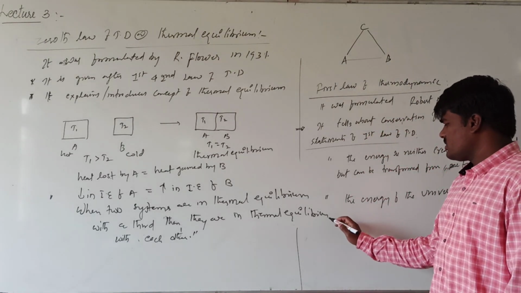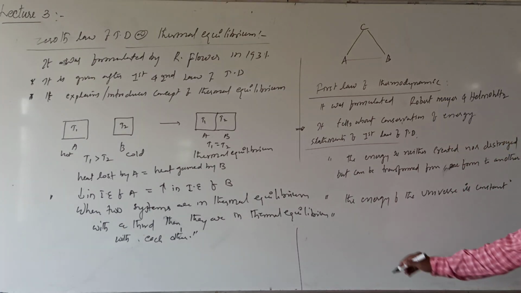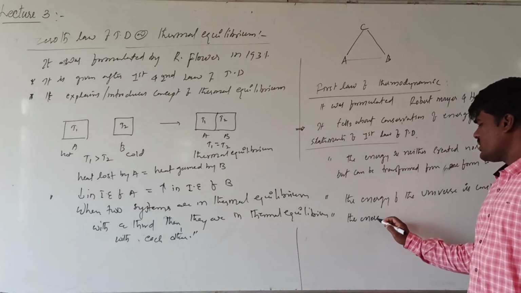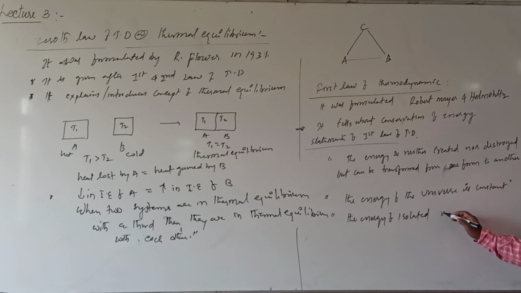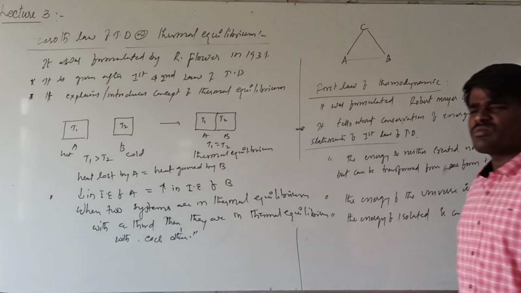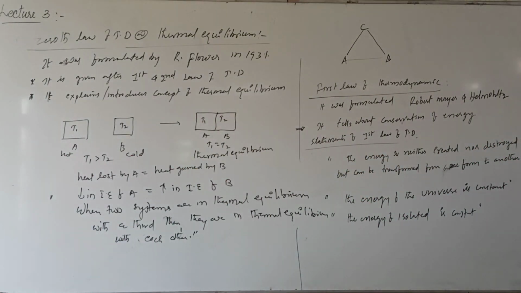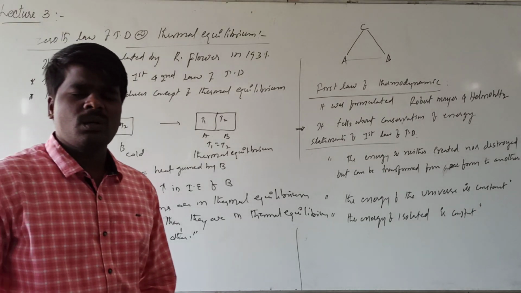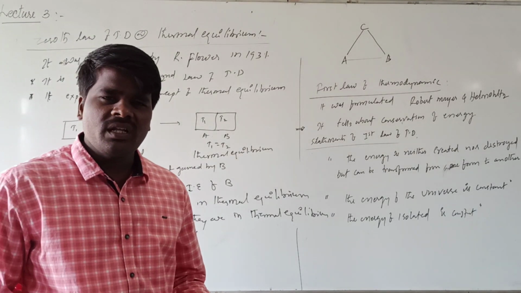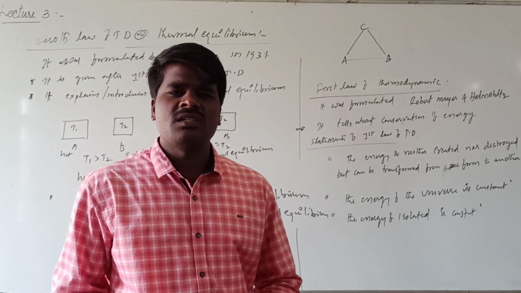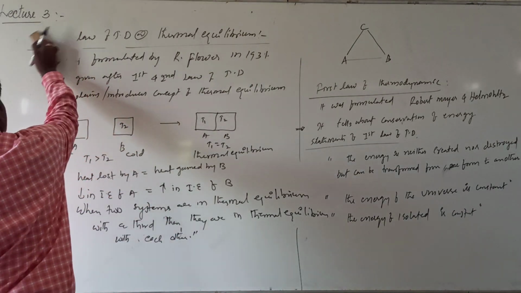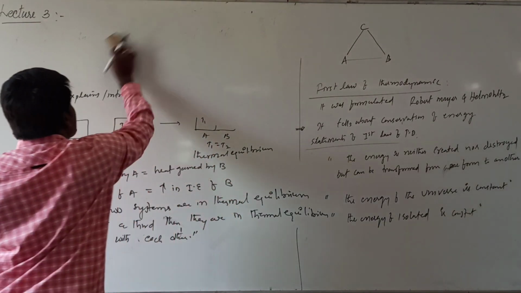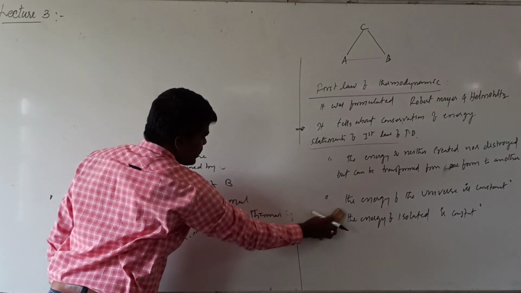And there is also another statement which says that the energy of an isolated system is constant. What is meant by an isolated system? A system which can exchange neither matter nor energy with the surroundings is called an isolated system. When it is not exchanging energy or mass, its energy will be constant. This is another statement of the first law of thermodynamics. There are a few more statements. We will see all the statements and we will derive the expression from the first law of thermodynamics.